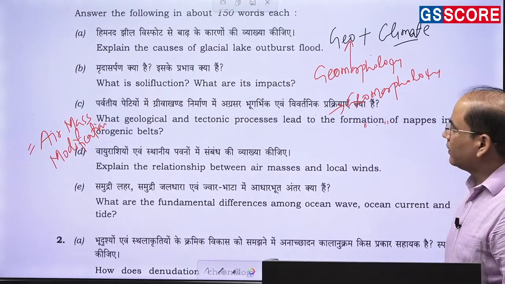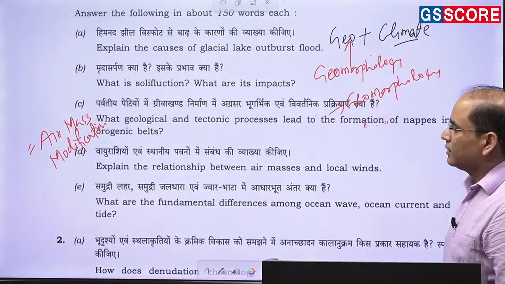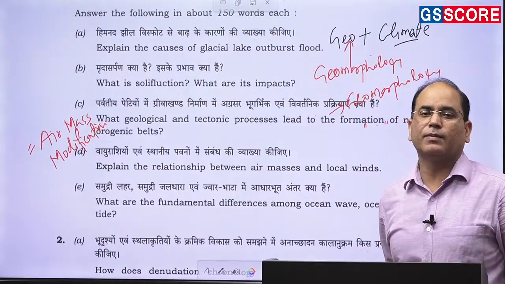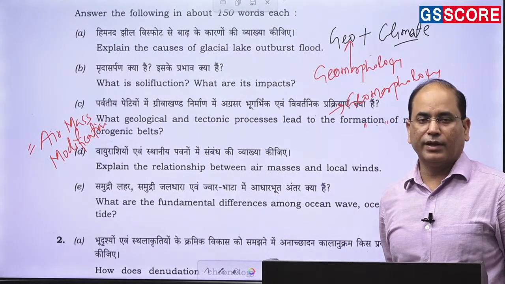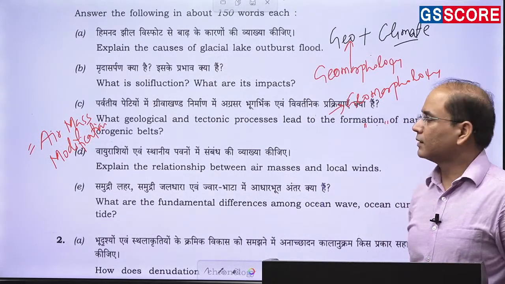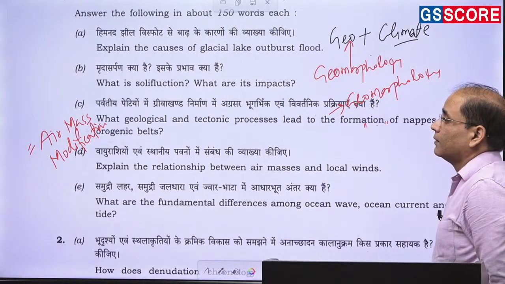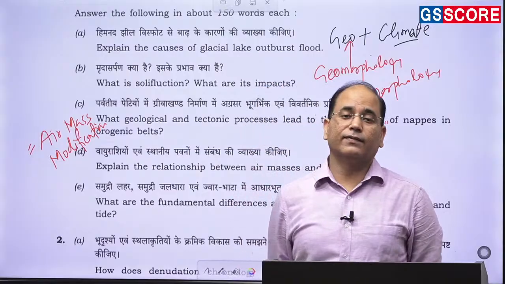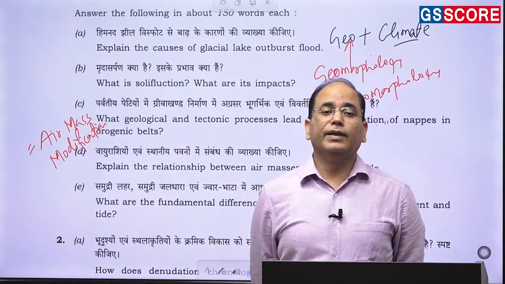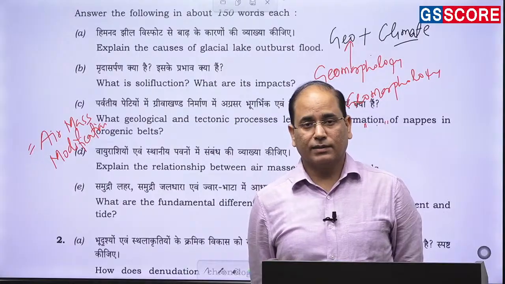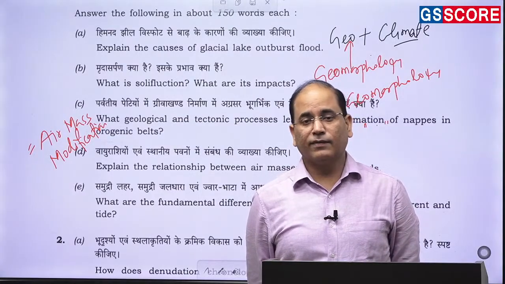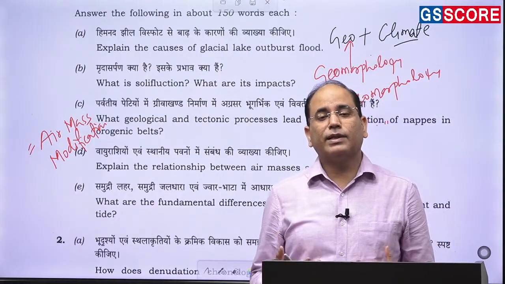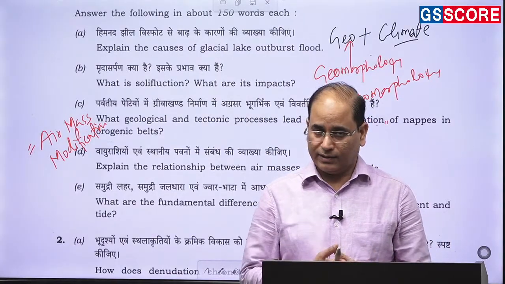So air mass modification is very much associated, because when the air mass has developed, what is an air mass? An air mass is a very large parcel of air that has developed due to lying over a particular area surface for a longer period of time, and it has uniform, very similar physical characteristics in terms of temperature and humidity. The area from where the air mass is developing is known as the source region of the air mass.